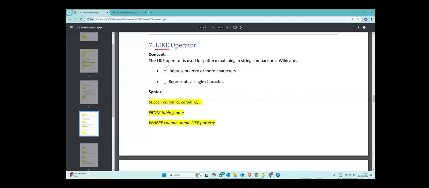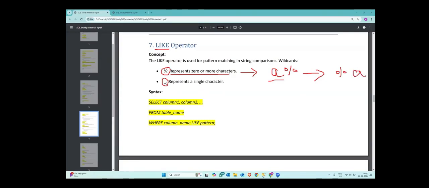In like operator, there is a percentage and there is an underscore. The percentage represents 0 or more characters. So if I write A percentage, it means it starts with A but can be any length. If I write percentage A, it means it ends with A but could be any length, right?